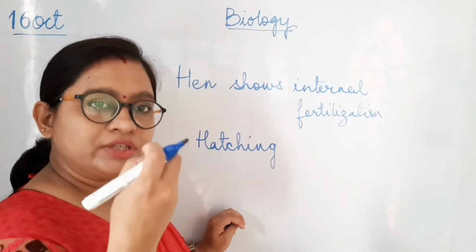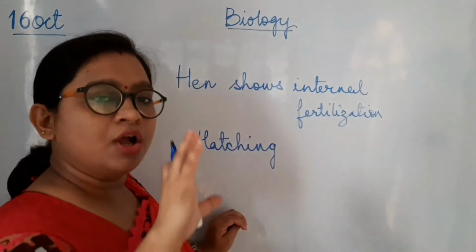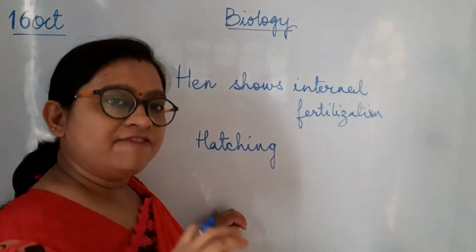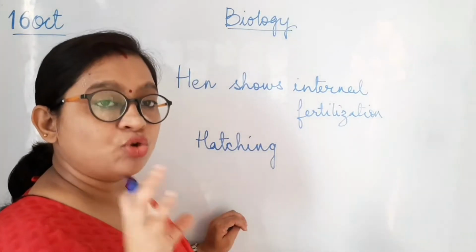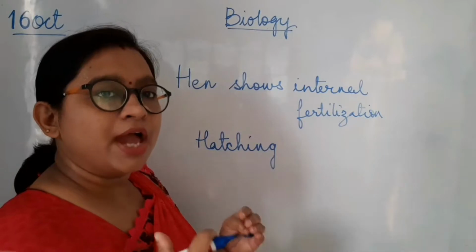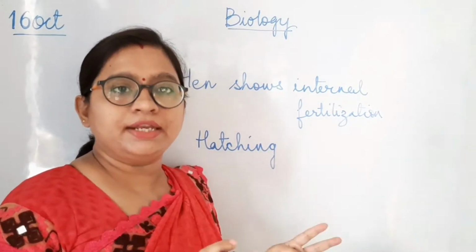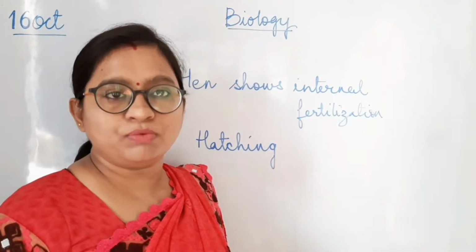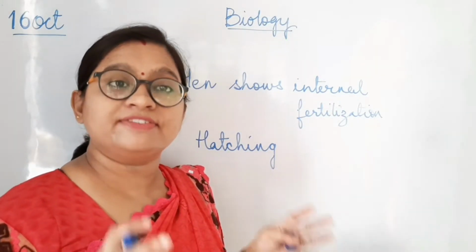So the egg which is laid by the hen is not completely developed. Only a number of layers or the hard shell are formed over the egg. But the life inside the egg, that means the embryo inside the egg, is not completely developed. That develops once it undergoes the process of hatching. So now I think you have understood this topic: why the hen shows internal fertilization, and if it shows internal fertilization, then why it sits on the egg.